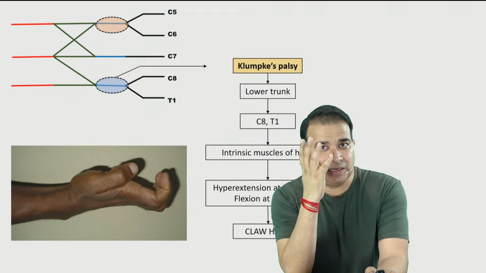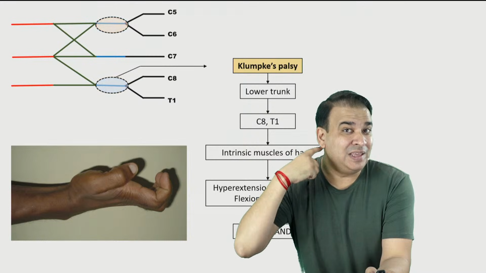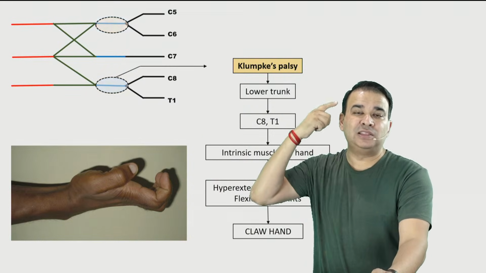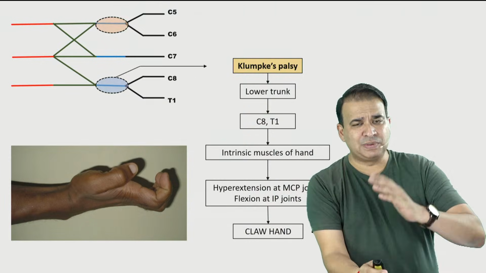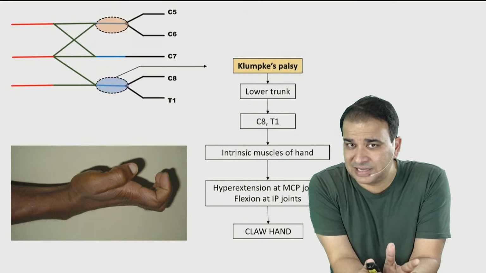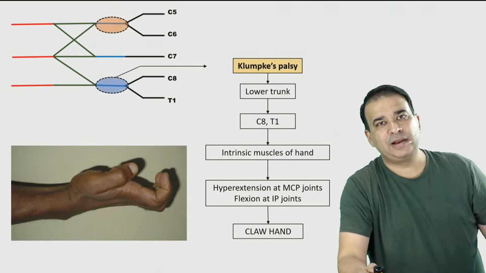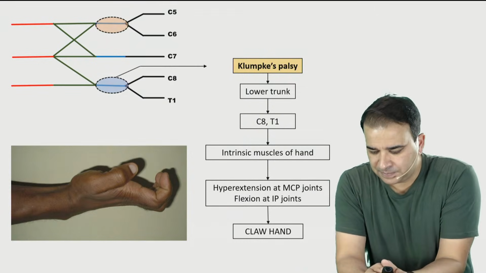So the facial sympathetic supply, although it is coming from the superior cervical ganglion, the preganglionic fibers come from T1. They start from T1 only, go into the sympathetic chain, and then come out here. So injury to T1 can also lead to sympathetic loss on the face. That is Horner syndrome. But as I said, Horner syndrome is not always seen. So the best answer there is claw hand. But if you get a question in which you can choose both options, please go with that.